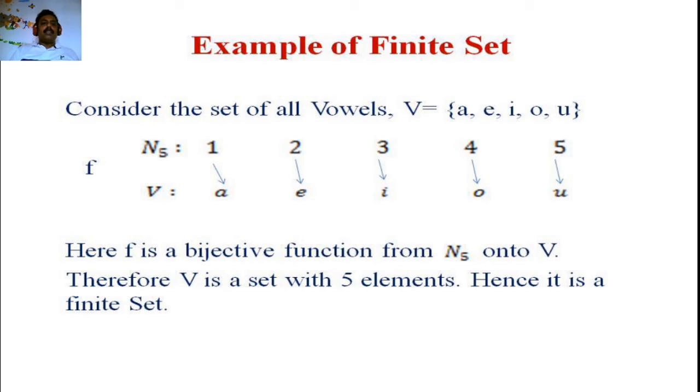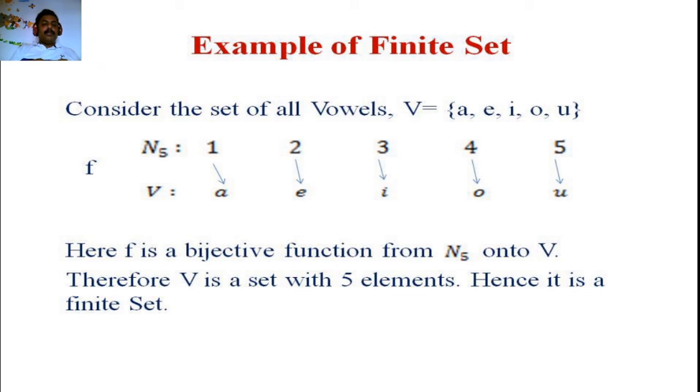Look at the function here. It is one-one because different elements have different images, and it is onto because every element of V has a pre-image in N5. Therefore, it is a one-one onto function, a bijection from N5 onto V. Therefore, N5 and V must have the same number of elements. Therefore, V is a 5-element set. Hence, it is a finite set.